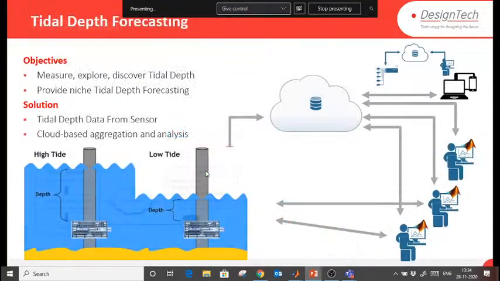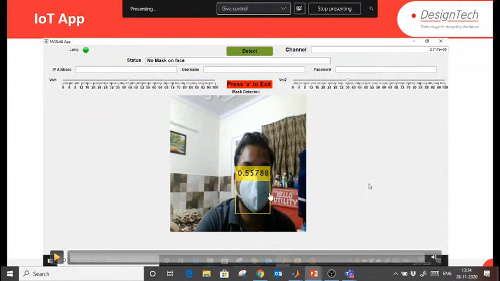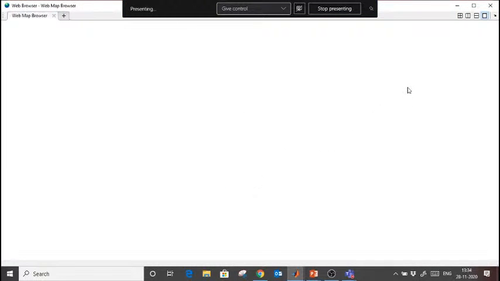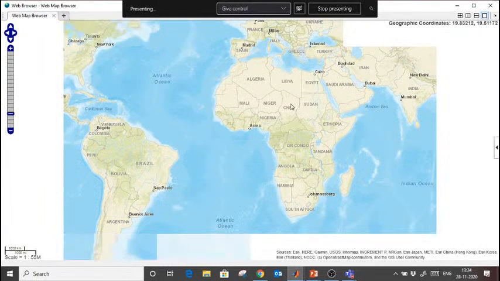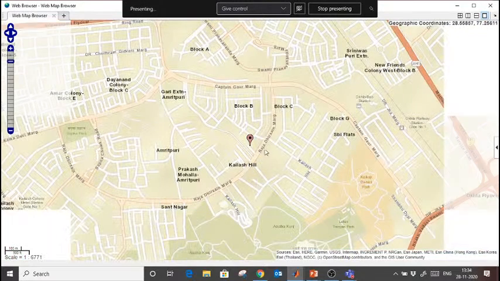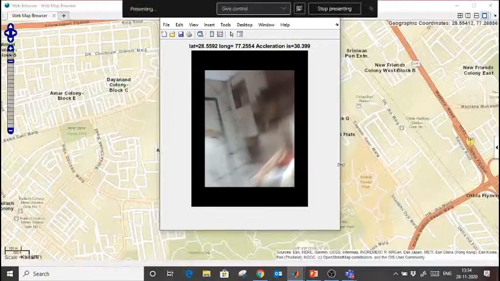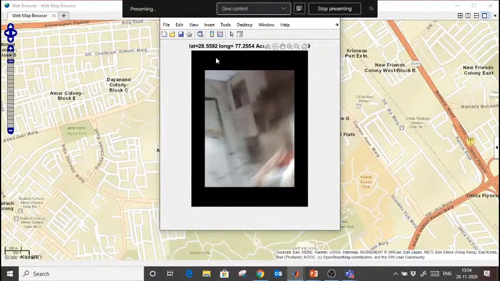Apart from that, you can create such kind of applications also. We already saw how to interface, and how to create a Windows app also. Okay, before that let me show you this. See the location where my mobile has fallen. Here we can see the location where my mobile has fallen, somewhere in Delhi, somewhere near Kailash Hill, right? And here where it has fallen, this is the image, the latitude, longitude, and the acceleration. This is above 12, right?